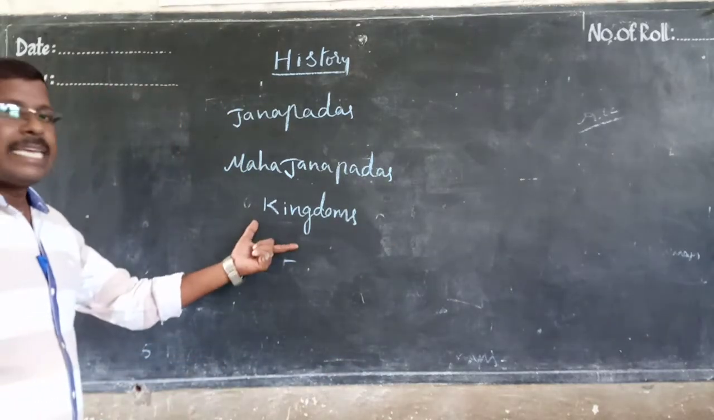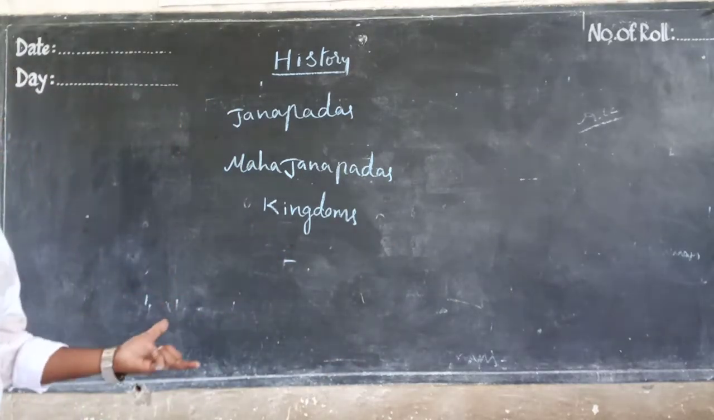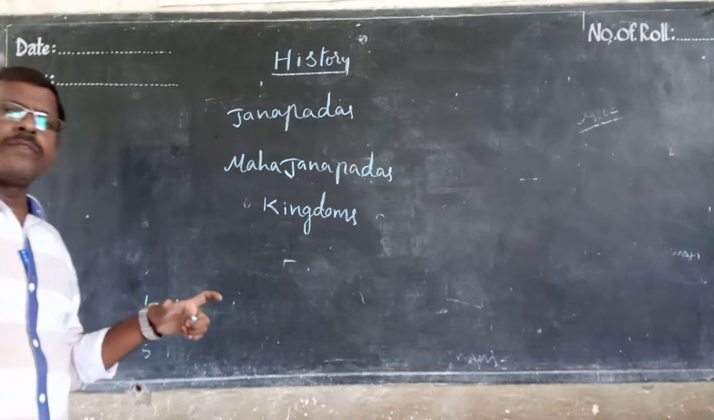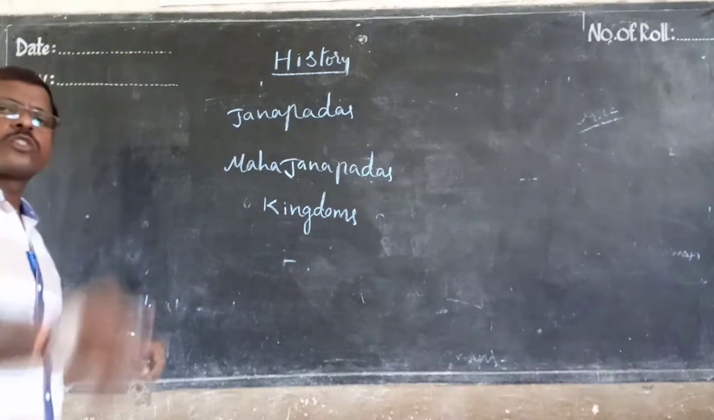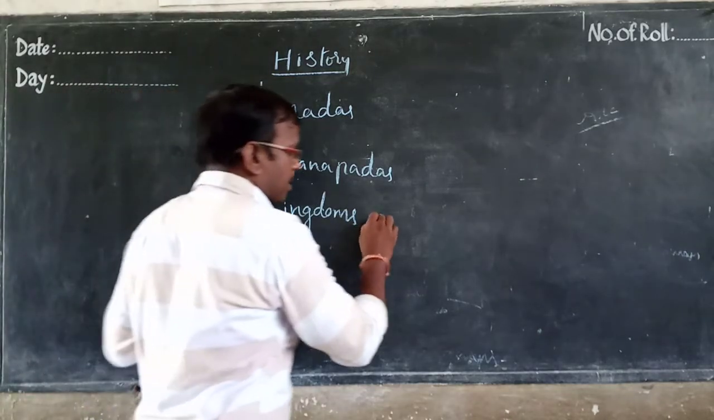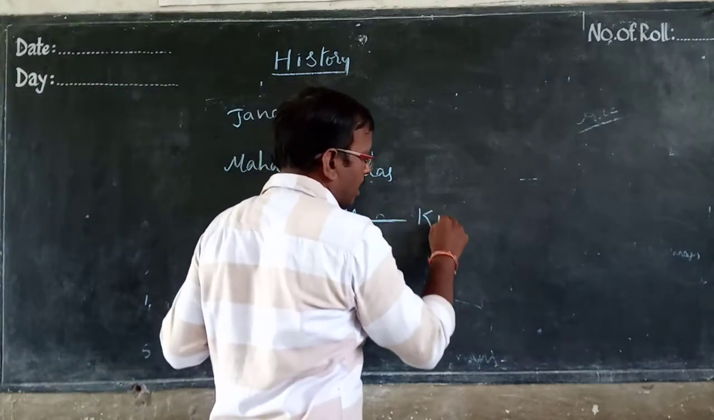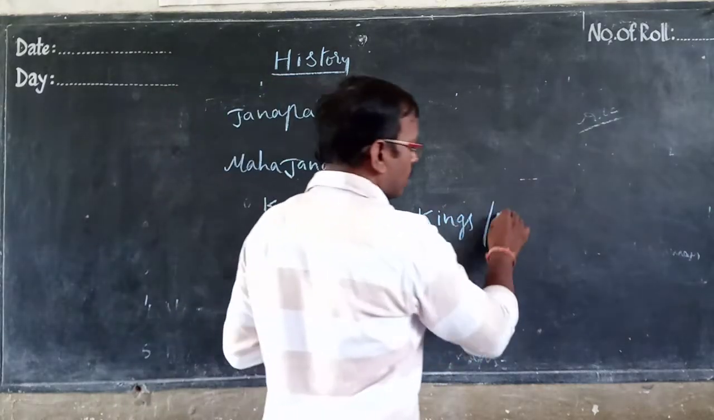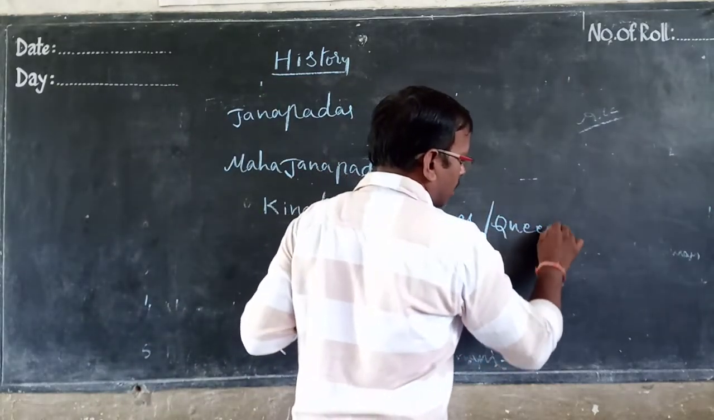Those are kingdoms, which means the wealthiest people started to rule, and later they started to control everything. They started giving orders to others. Who is the ruler of kingdoms? Kingdoms are ruled and controlled by kings or queens.